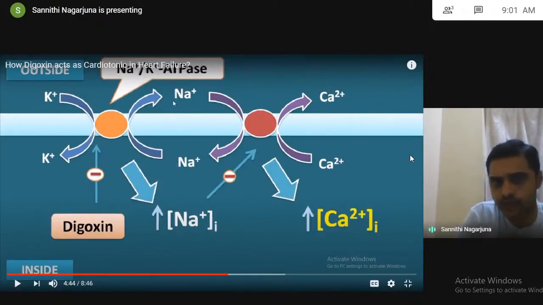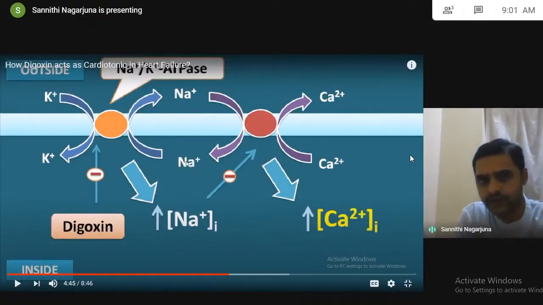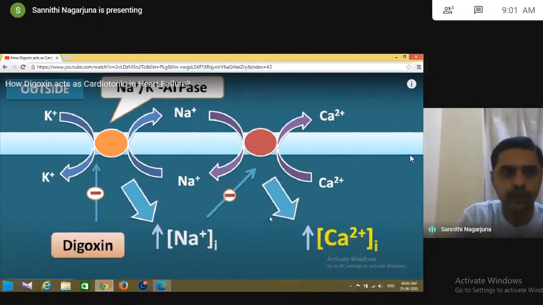The sodium cannot go outside. When the sodium cannot go outside, automatically this cannot come inside. So automatically the calcium will not go outside. As a result, sodium will be present here. So when the sodium is present here, sodium cannot come in and calcium cannot go outside. So sodium levels increase and calcium levels increase. So this increased calcium will increase the force of contraction. I hope all of you understand.